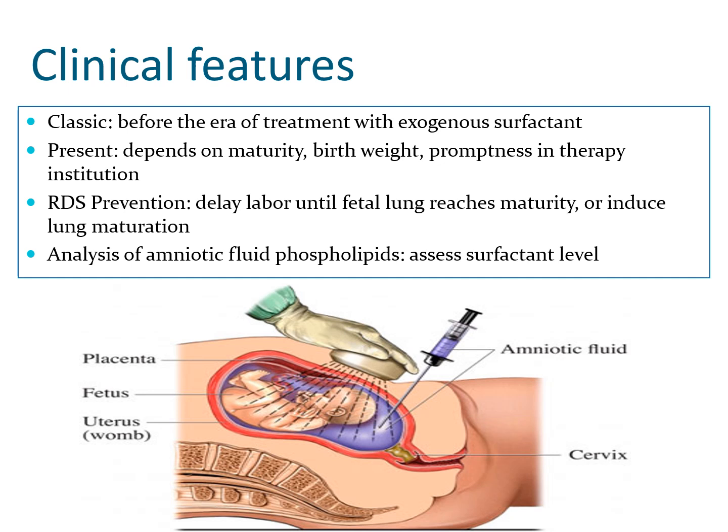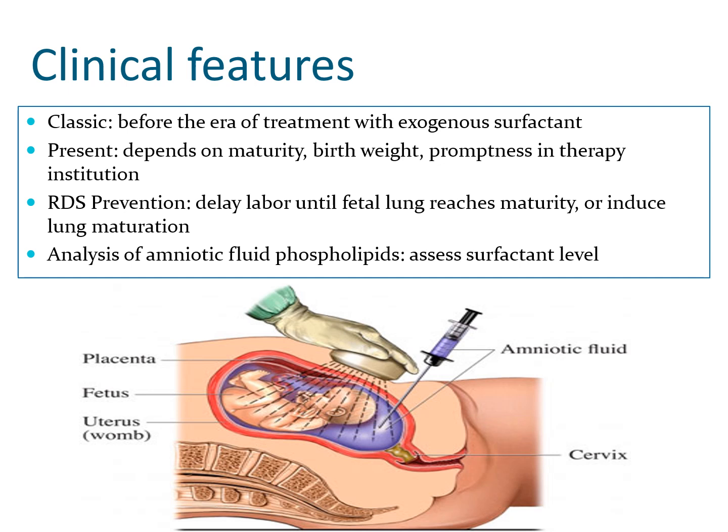The major thrust in the control of respiratory distress syndrome nowadays focuses on prevention, either by delaying labor until the fetal lung reaches maturity, or by inducing maturation of the lung in the at-risk fetus by use of antenatal steroids. Critical to these objectives is the ability to assess the fetal lung maturity accurately because pulmonary secretions are discharged into the amniotic fluid. Analysis of amniotic fluid phospholipids provides a good estimate of the level of surfactant in the alveolar lining.